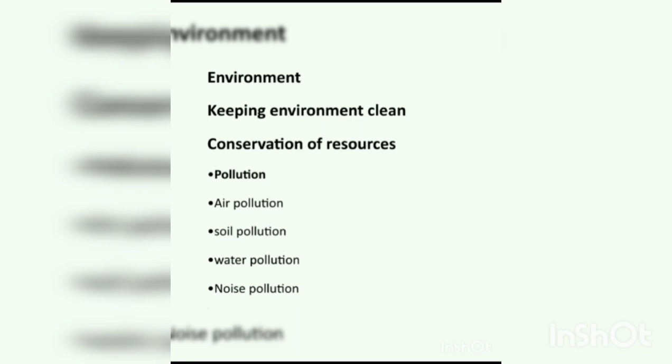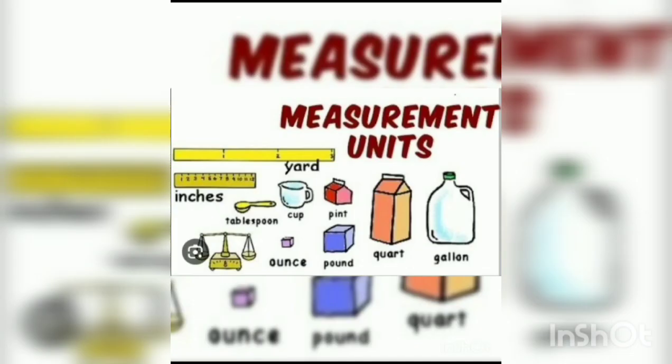Okay, now we will discuss the next topic, which is measurement. So what is measurement? Measurement is a system to measure the height, weight, capacity, or even amount of certain objects. For example, we can measure how long things are, or how tall, or how far.